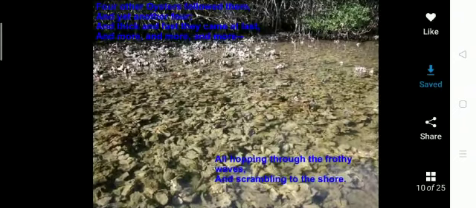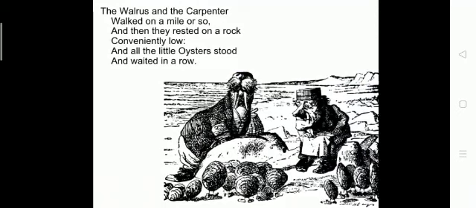Then all these oysters are moving with the walrus and the carpenter. The walrus and the carpenter walked on a mile. They both are bigger, so they can walk for miles. And then they rested on a rock. They came and took a rest on a rock, conveniently low, and all the little oysters stood and waited in a row. All the very small oysters came and stood with them.